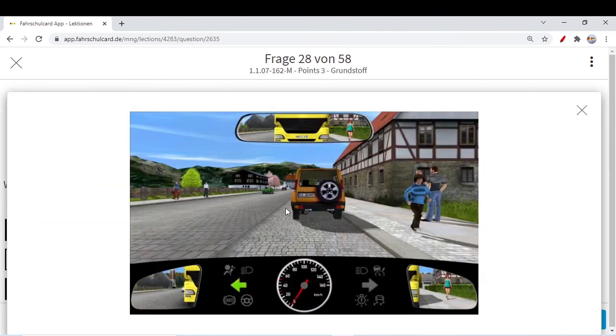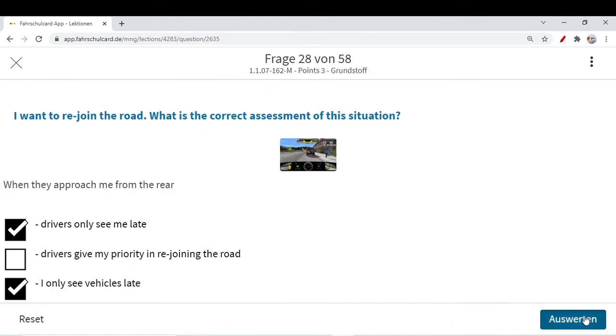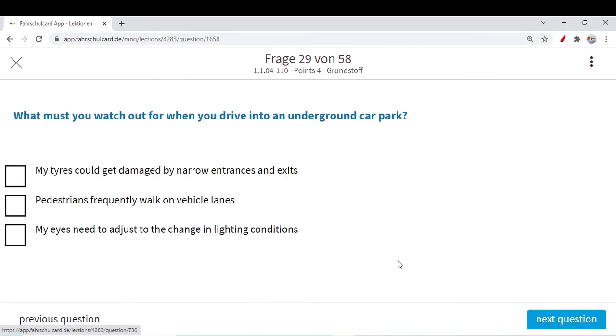And you will see the vehicles late because of this yellow truck. This situation is really tricky for you right now. Let's go to the next question. They are asking, what must you watch out for when you drive into an underground car park?